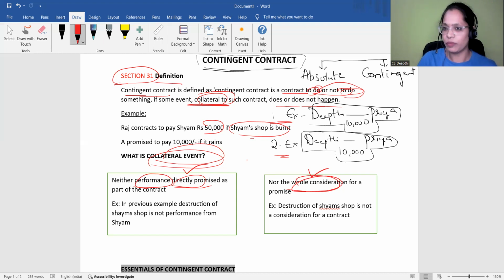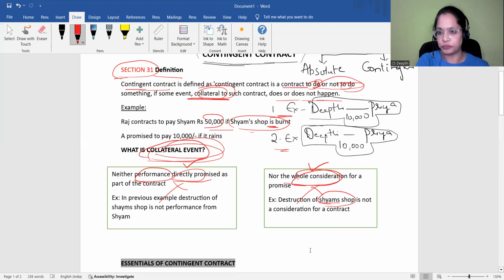See here, Raj promised that he is going to pay 50,000 to Sham if Sham's shop is burnt, right? So destruction of Sham's shop is not the performance. See, for 50,000 rupees, do you think Sham is going to damage or destroy his shop? No, right? Because it is not the performance. And moreover, destruction of Sham's shop is also not consideration for the contract. It is not a consideration, it is not a performance. Then only it can become a collateral event. But this is something secondary, right? That is the definition given for a collateral event.